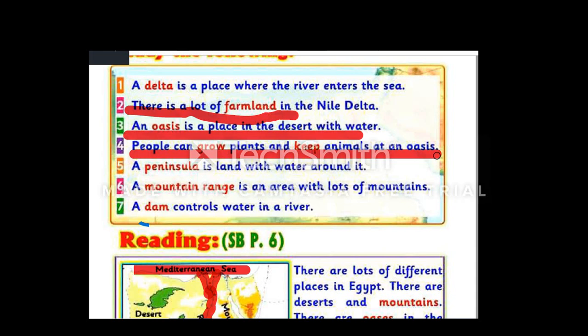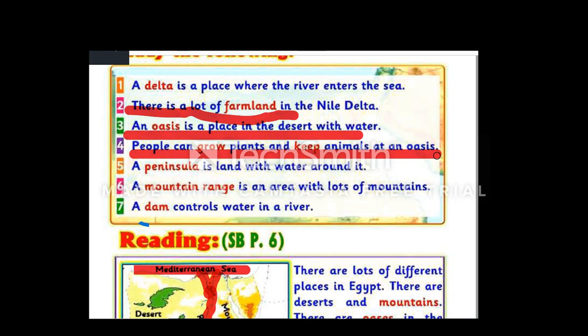Grow plants and keep animals. What can people do in an oasis? People can grow plants and keep animals at an oasis.